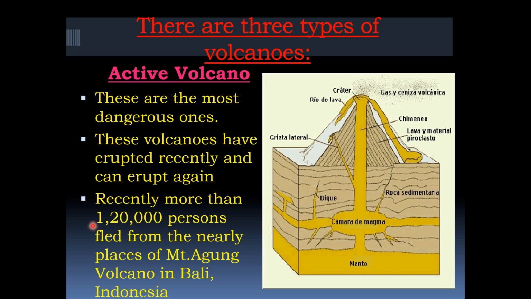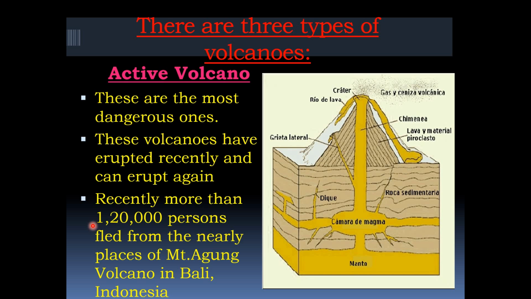As we know, a volcano is an opening on the earth's surface through which magma, so-called hot molten rock, comes out. The opening on the surface of the earth is called a vent. When the magma flows out of the vent, it is called lava.